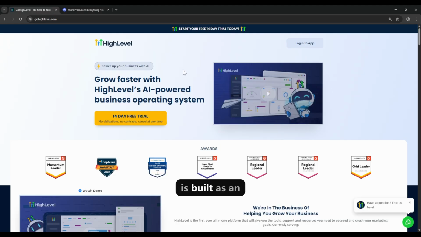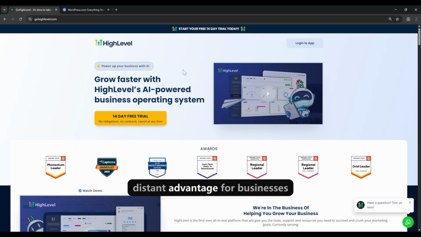Now, GoHighLevel is built as an integrated system from the ground up. When a lead is captured through a form or landing page, that contact is automatically added to a built-in CRM. From there, you can trigger automated follow-up sequences via email or SMS, manage them in a sales pipeline, book appointments with a native calendar, and track the entire customer journey with a single dashboard. All the data and tools are connected by default. This approach is a distinct advantage for businesses whose primary goal is to manage sales and marketing processes.